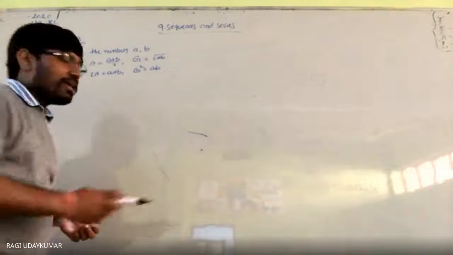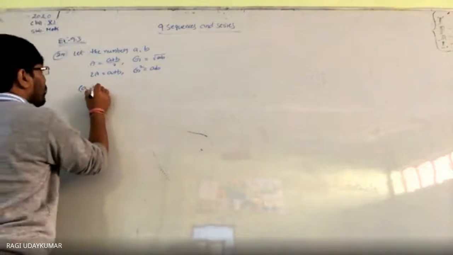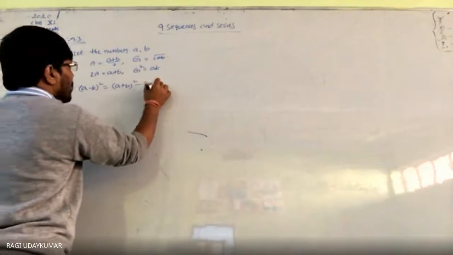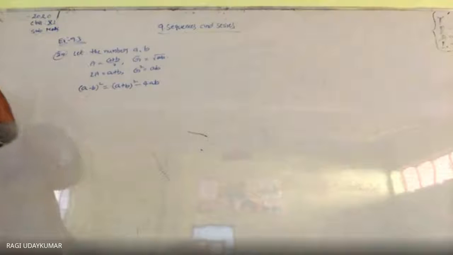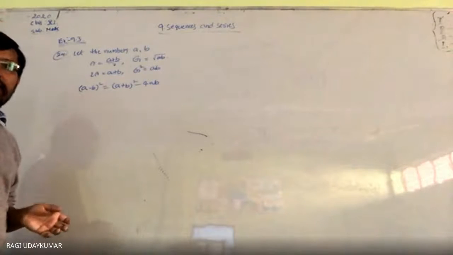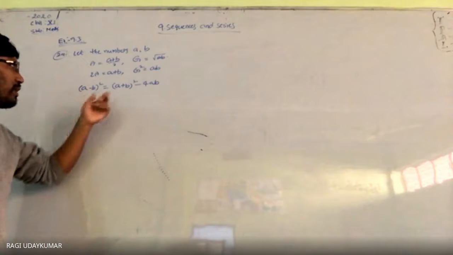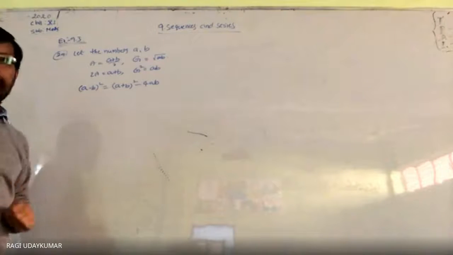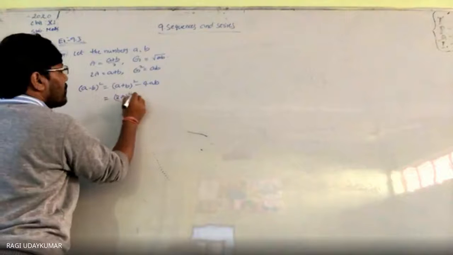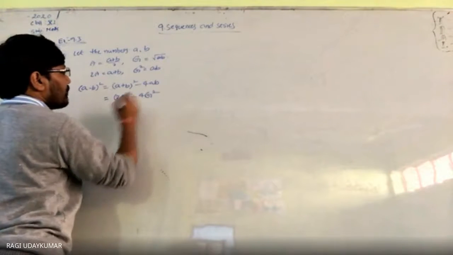A minus b whole square is equals to a plus b whole square minus 4ab. Isn't it? And from this you take the under root afterwards. So 2A whole square minus 4 into G square.